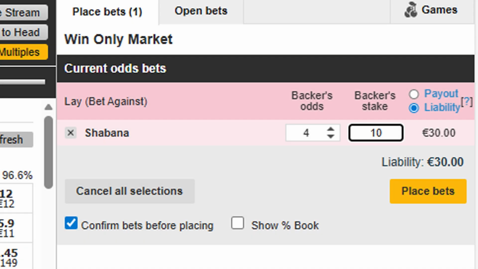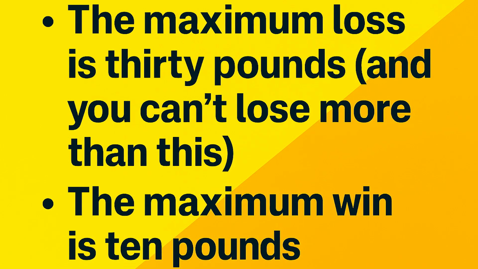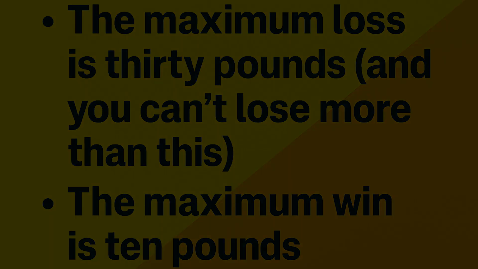Let's break it down visually. Let's say your stake is £10, and the odds are 4.0. You would have a potential payout of £30. So your liability is £30 and would be at risk. But this would mean the maximum loss is £30, and you can't lose more than this. So your maximum win in this example would be £10.